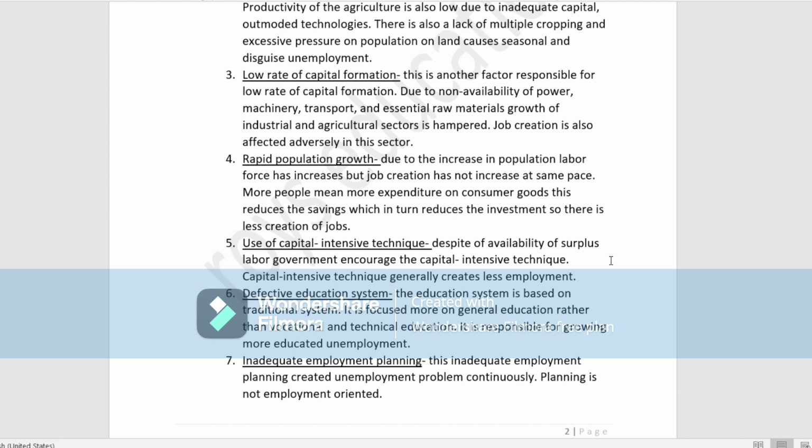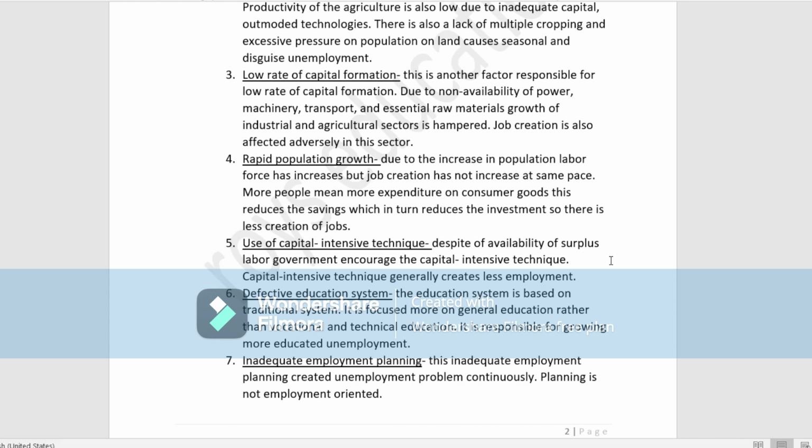Next, defective education system. The education system is also very defective. We are giving much emphasis on the traditional system rather than vocational and technical education, giving more emphasis on the traditional system.